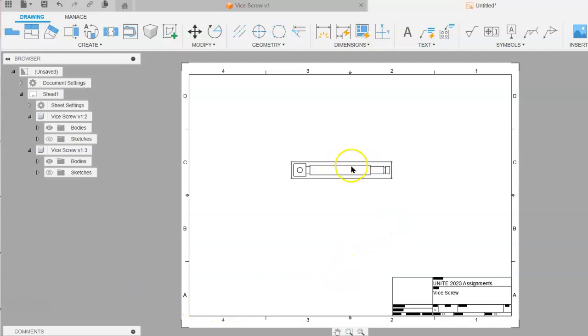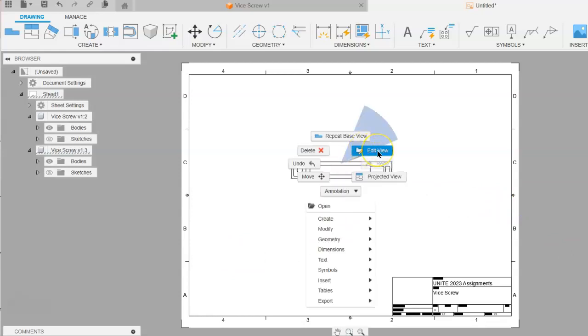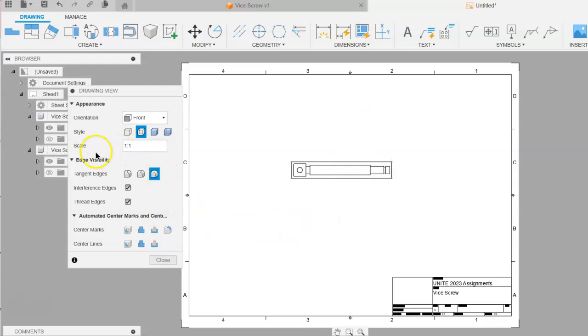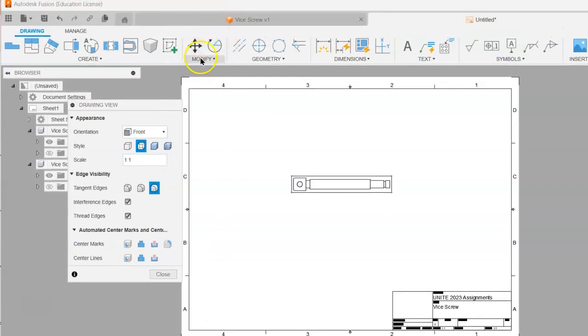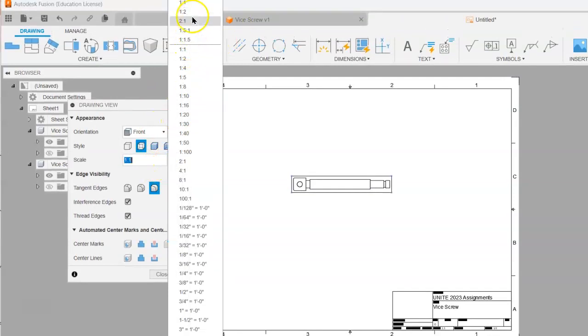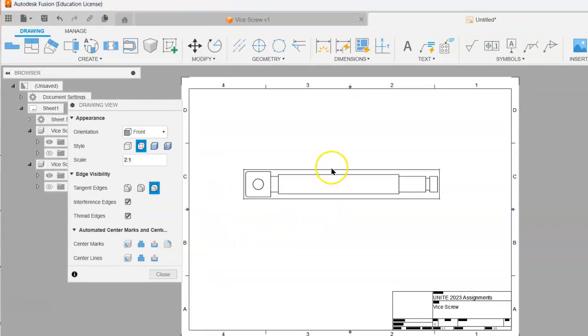If you wanted to change the scale of the view, you could do a right mouse button click and go to edit view. And depending on the sheet size, you may want to change the scale. So in this case, if a 1:1 scale isn't enough, we can try 2:1 to see if that will work. So again, the scale is probably going to be very dependent upon the sheet size. If you have a smaller sheet size, then your scale may be smaller.